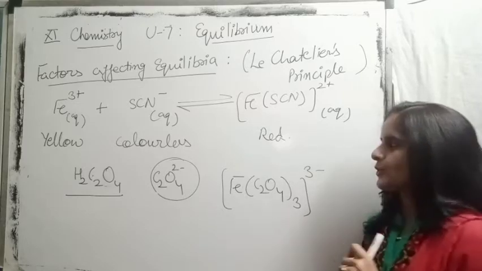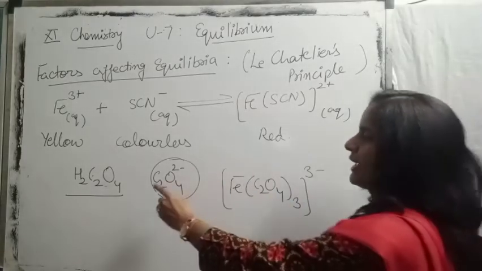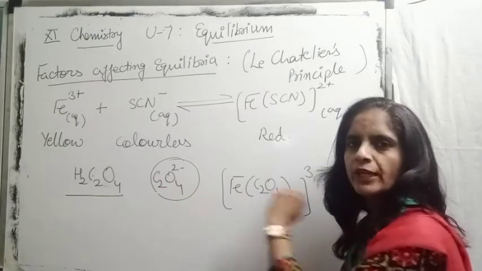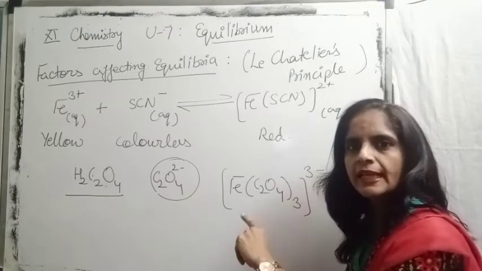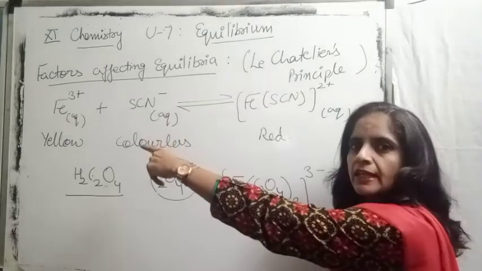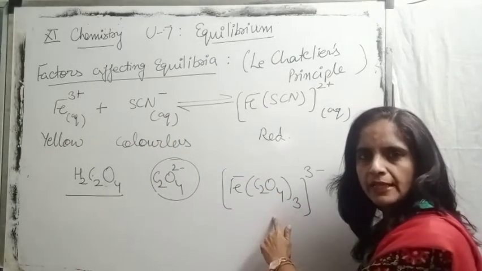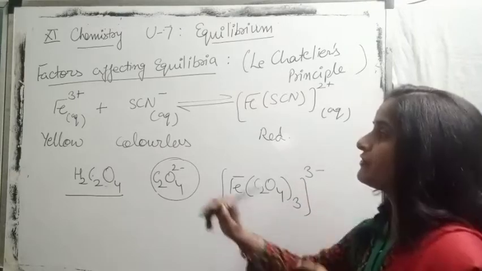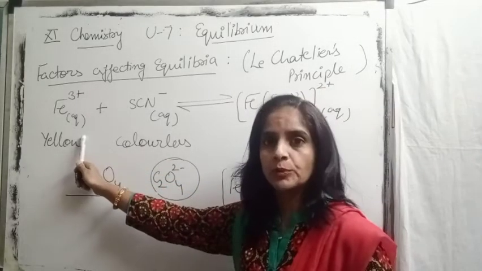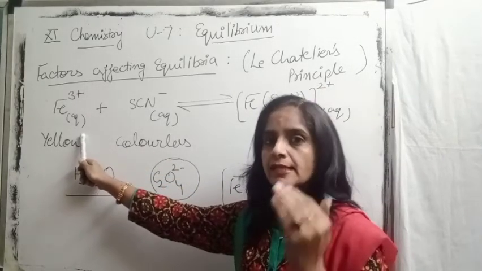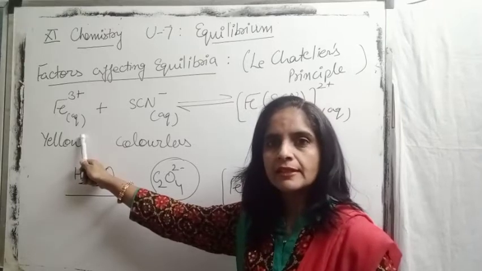Okay. So, as I told, when we add oxalic acid, it will provide oxalate ion. Oxalate ion will consume the ferric ion from the solution, forming this stable complex. As the ferric ions are consumed, the concentration of reactant decreases.